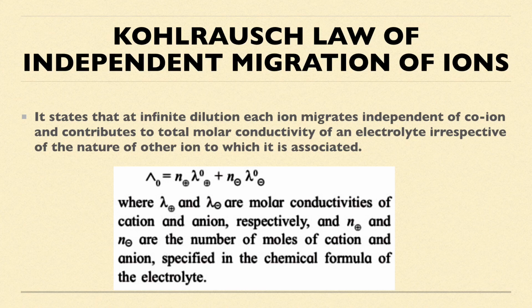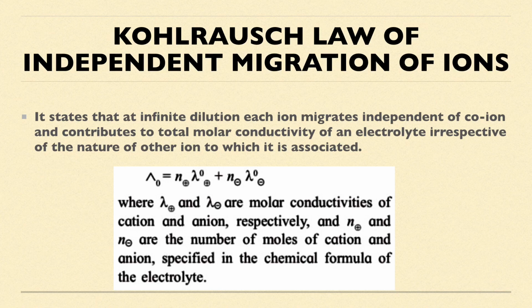For example, if I say KCl, KCl is my electrolyte, so it will dissociate as K plus and Cl minus. So this law states that each of the ions, what are the ions over here? K plus and Cl minus. They will independently move and contribute their value to the molar conductivity.